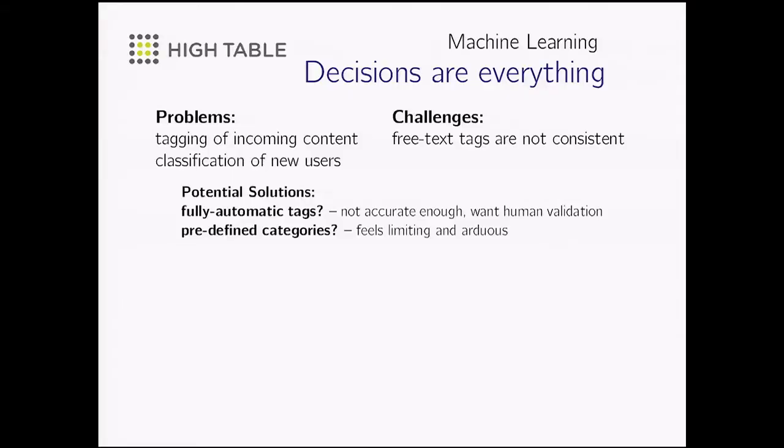One potential solution is to just move to fully automated tagging. But we really found that that wasn't accurate enough for our purposes, and we wanted to have a chance for humans to validate those tags. We could offer users predefined categories, but when you have enough categories to be useful, people find it arduous to sort through those lists. And if you don't have enough categories, they find it somewhat limiting.